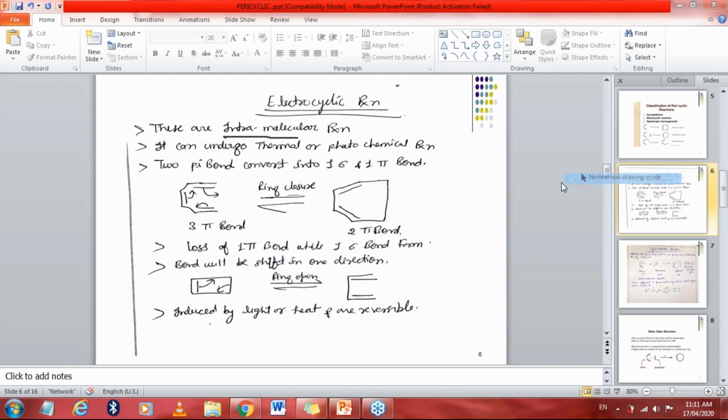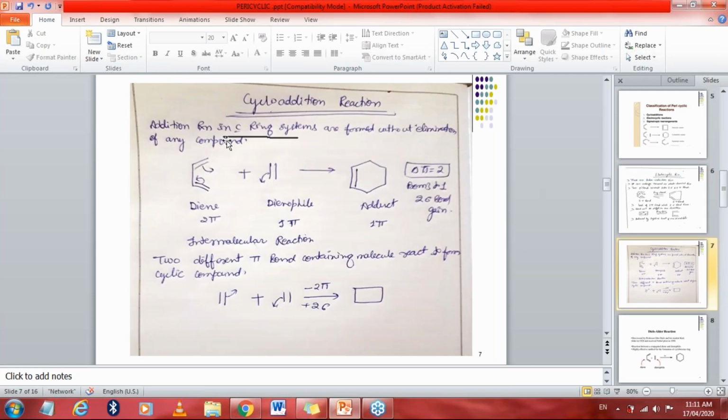The next reaction is our cycloaddition reaction. I think most of you know well about the cycloaddition reaction. What are cycloaddition reactions? Cycloaddition reaction means, as the name says, cyclo, two conjugated systems will combine with each other as an addition reaction, and they will make a ring structure or cyclic ring structure. This is called a cycloaddition reaction.